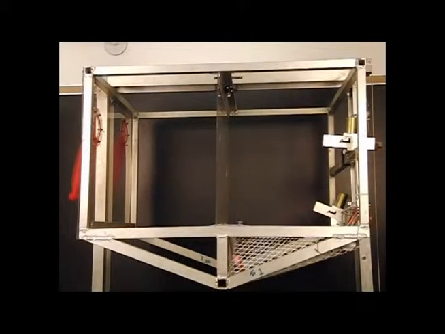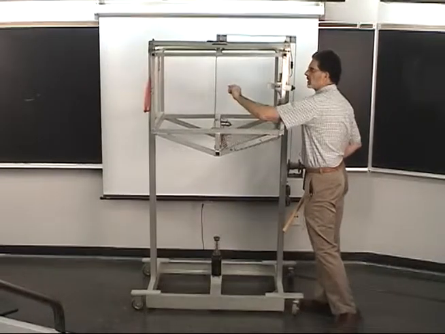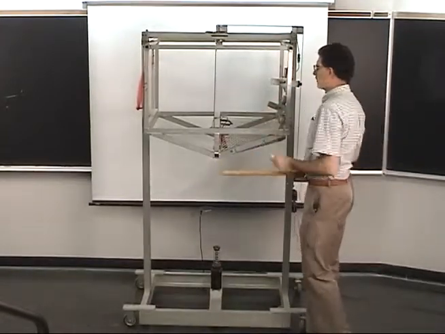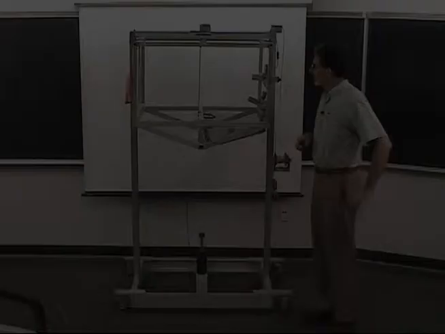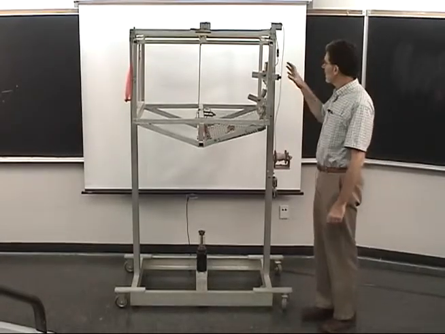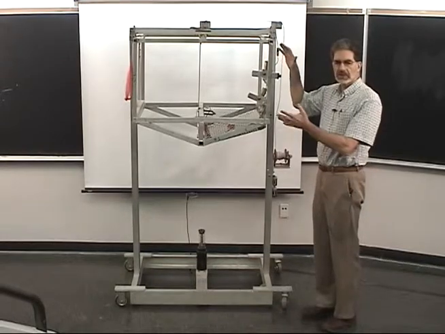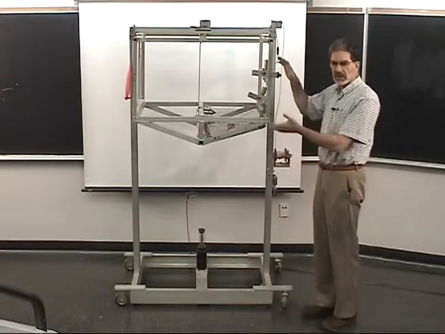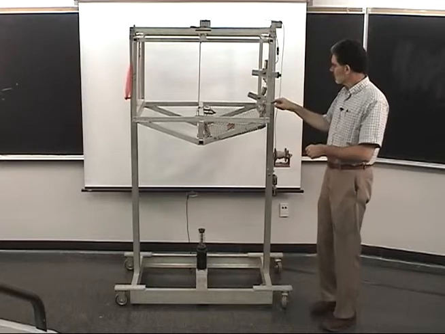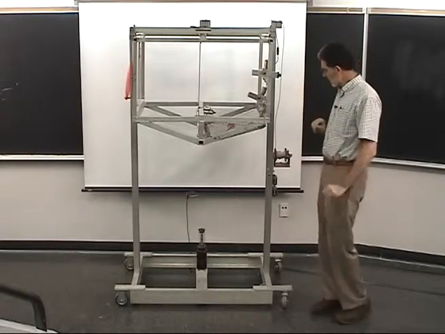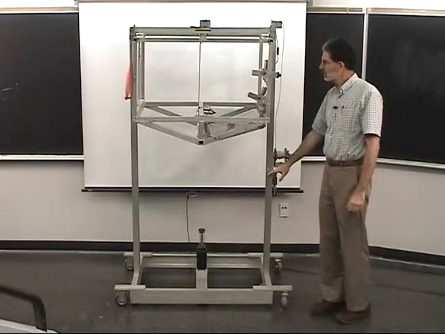You can see that the balls both hit the barrier because they were falling under the influence of gravity following a parabola. Okay, we've rearmed the guns, put the bullets in. We've set the cage so it can go into free fall. When it's free falling, there's a switch that will trigger the bullets to be fired from the guns. And we'll see what happens this time. 3, 2, 1.